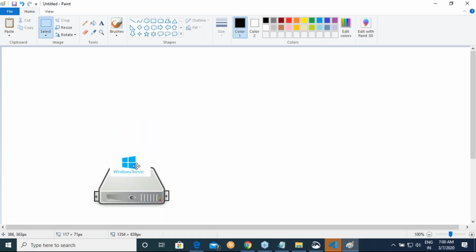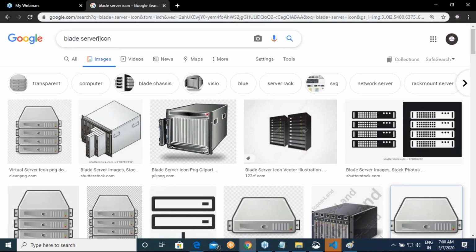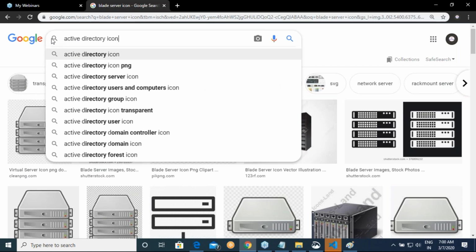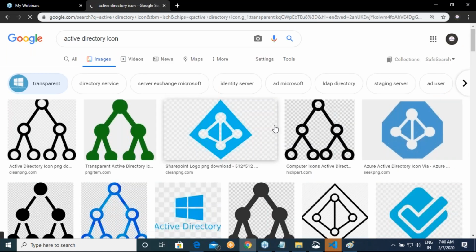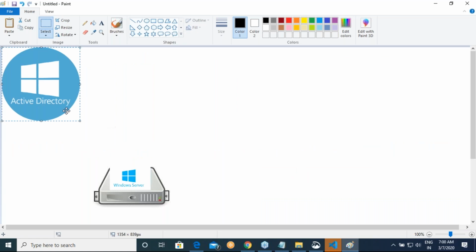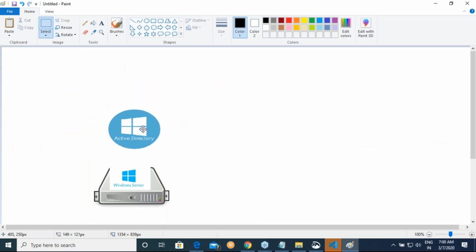To be very specific, it has an Active Directory. I'm not naming the actual component, but the actual component is called the domain controller and all of that. But that's okay.